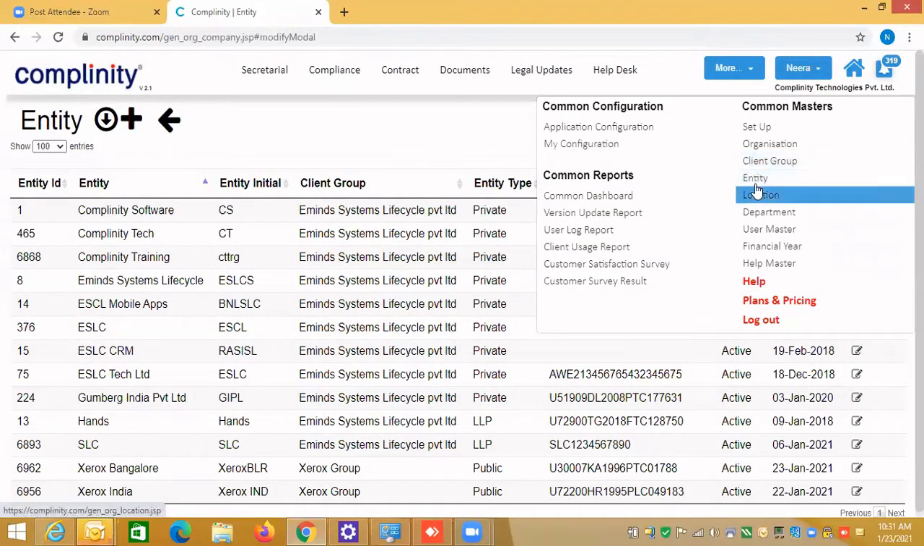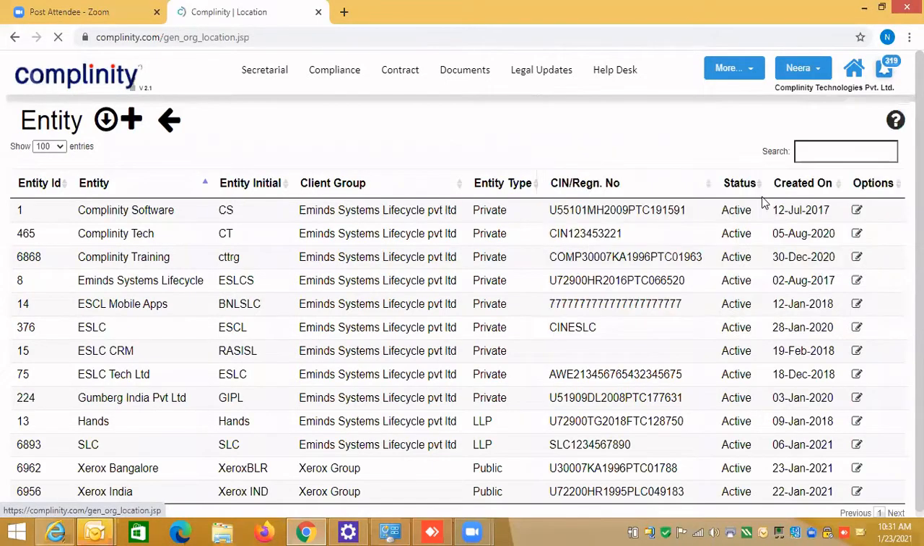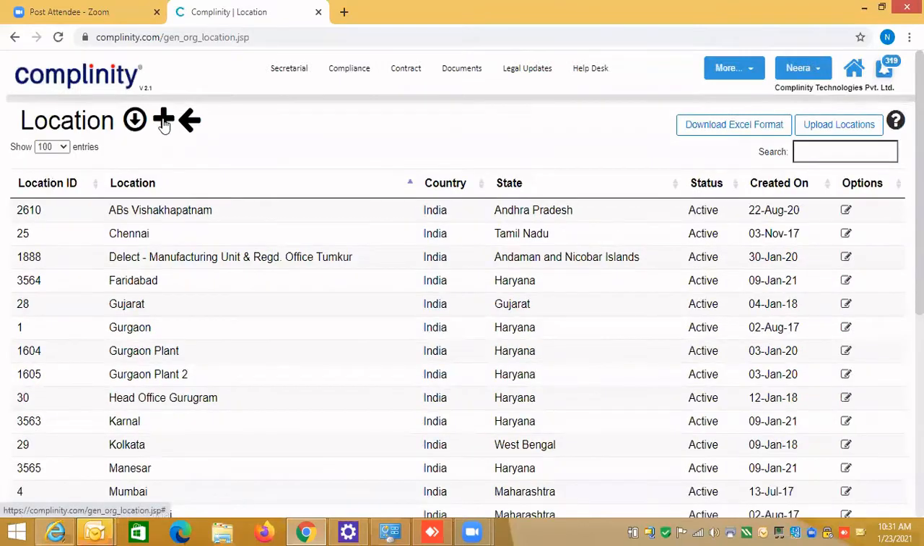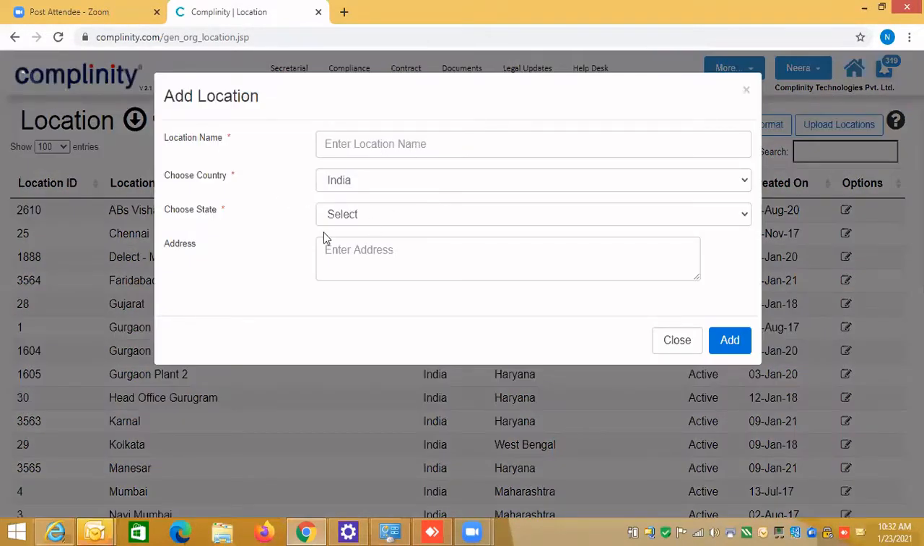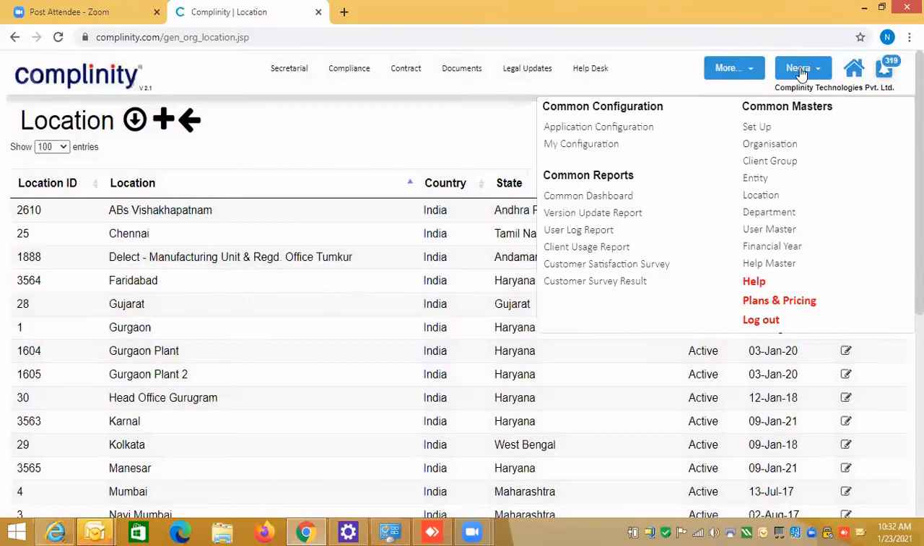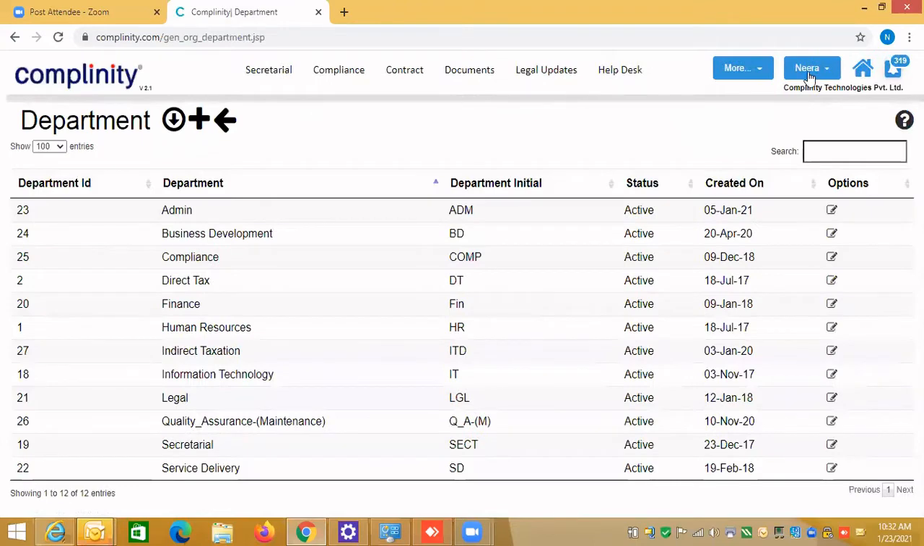Then within the client group, you can create an entity, and then you can also create a location. Location is very self-explanatory. You just enter the location name, country, state, and address. You see address is not mandatory, the other parts are mandatory. So you can enter a location, then you can create a department, and then you can create a user.